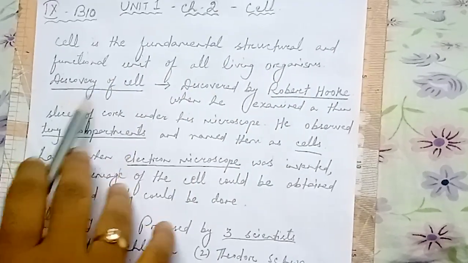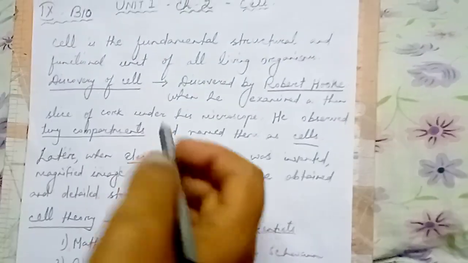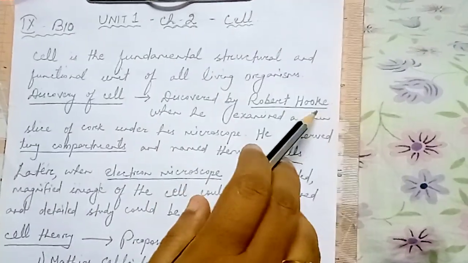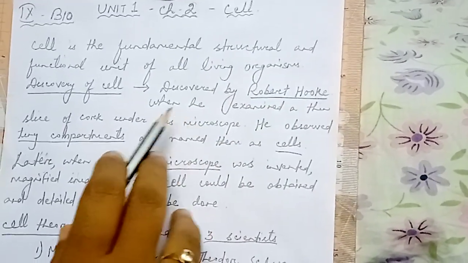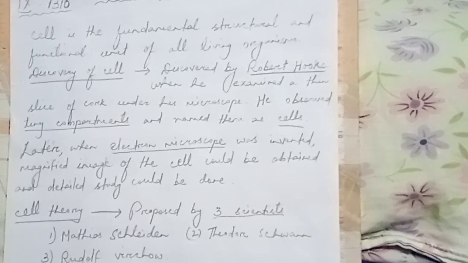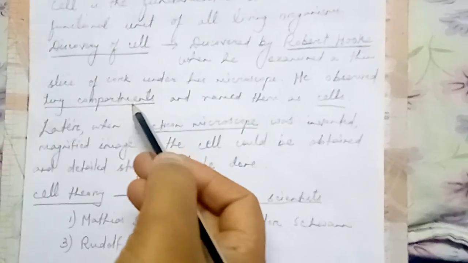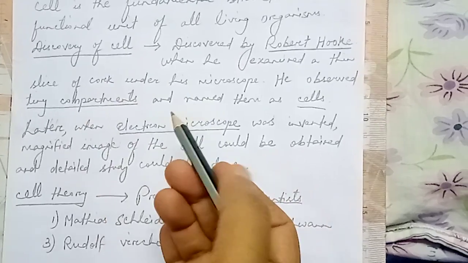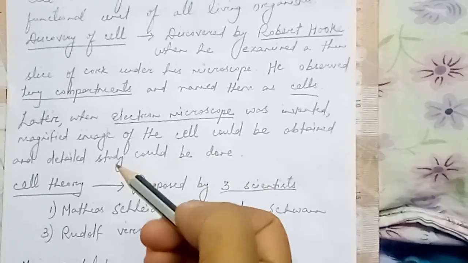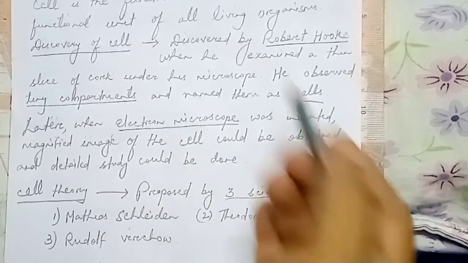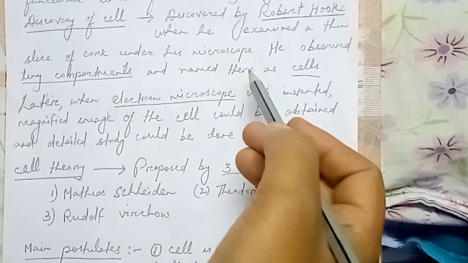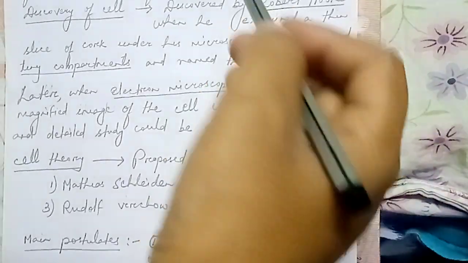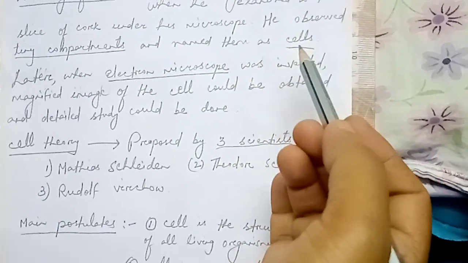Now coming to who discovered the cell. The scientist Robert Hooke was the first person to discover the cell. And how did he do it? When he examined a thin slice of cork under his microscope, what did he observe? He observed tiny compartments. As you have seen in a honeycomb, there are hexagonal compartments. Like that, he found tiny compartments in a slice of cork, and he named these compartments cells. So he was the first scientist to coin the term cell.